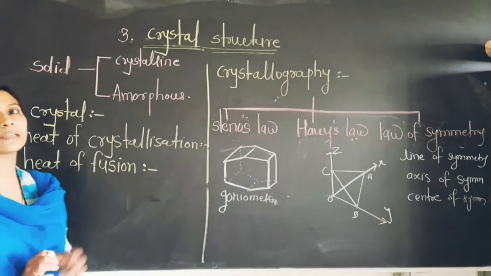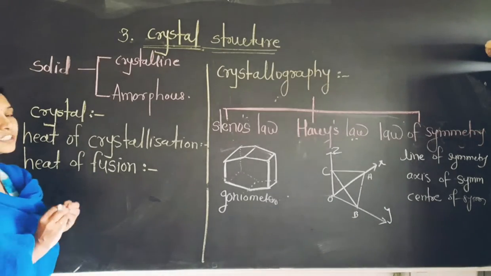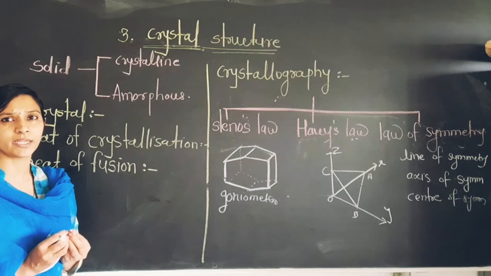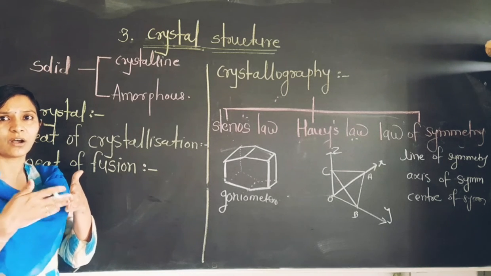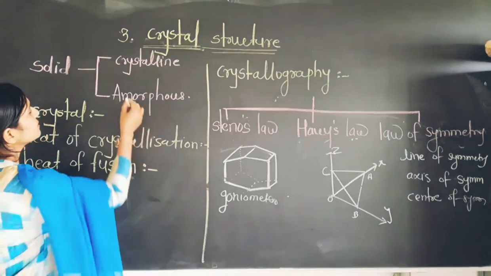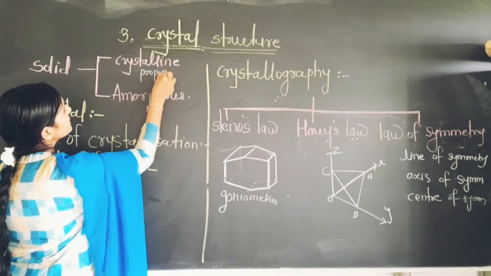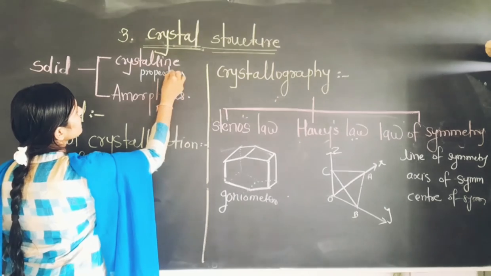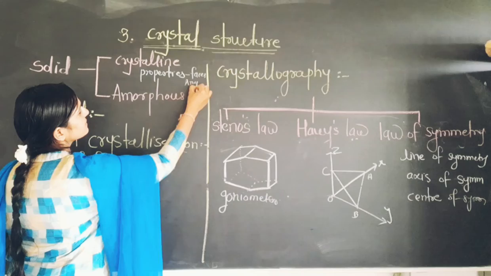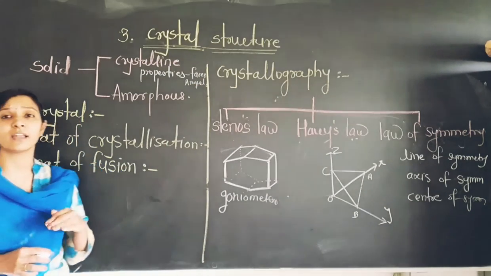Then what is crystalline? Crystalline material means the material which possesses a specific geometry, specific shape, specific property, and specific angles of the faces which are attached to each other. Such a type of material is known as crystalline material. Their properties are fixed related to their faces and angles, etc. Of course, the crystalline materials are ordered.